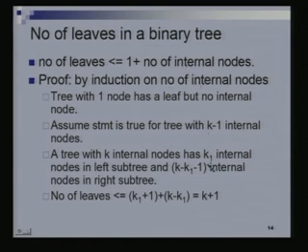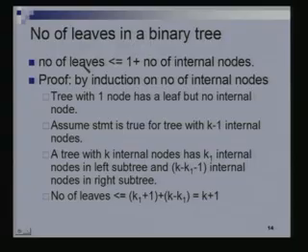Yeah, is this proof clear to everyone? It's a simple proof which shows that the number of leaves is at most 1 plus the number of internal nodes. Right? There was a tree we saw where the number of leaves was equal to the number of internal nodes plus 1, the complete binary tree, right? What was the number of leaves there?